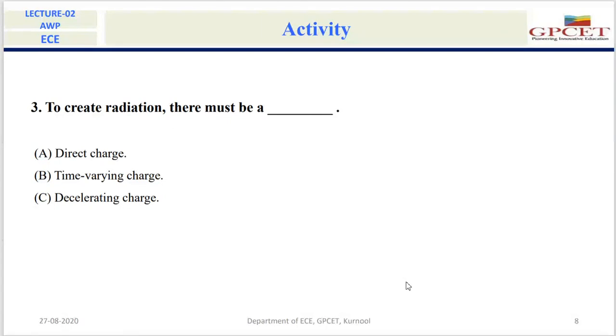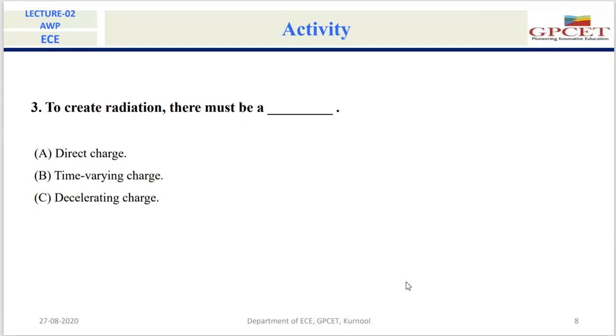To create radiation, there must be a direct current or accelerating or decelerating charge. Direct current. To create the radiation, there must be accelerating or decelerating charge. Time varying current. Time varying current or accelerating or decelerating charge. Yes, very good. So in the wire we must have either a time varying current, or an accelerating or decelerating charge.